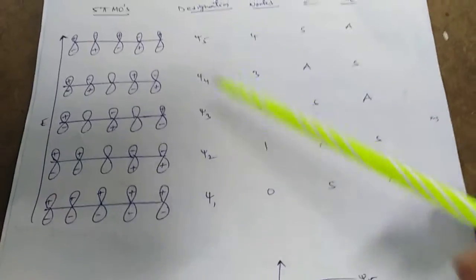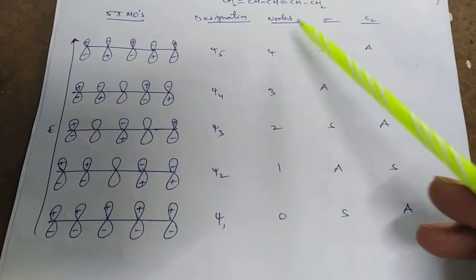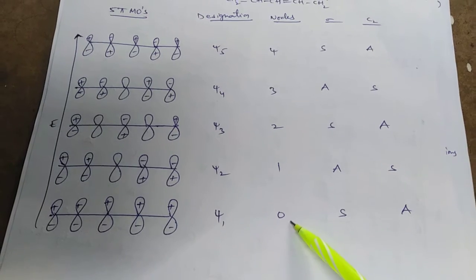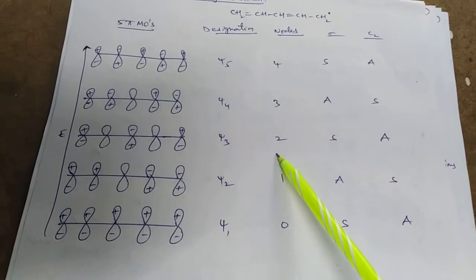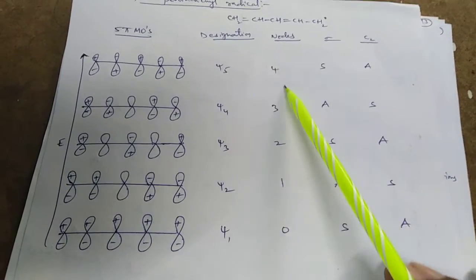The designations are Psi1, Psi2, Psi3, Psi4, Psi5. Nodes: for Psi1, nodes are 0. If it is Psi2, nodes are 1. If it is Psi3, nodes are 2. If it is Psi4, nodes are 3. If it is Psi5, nodes are 4.